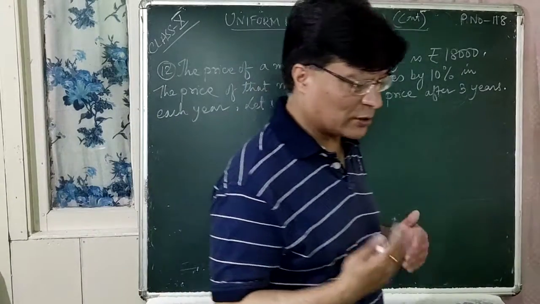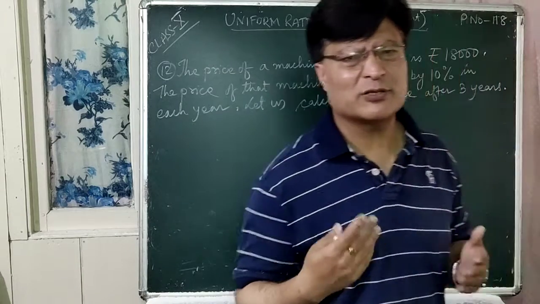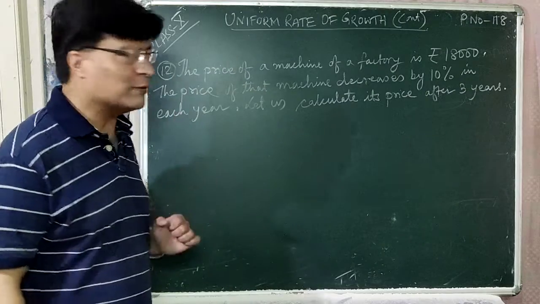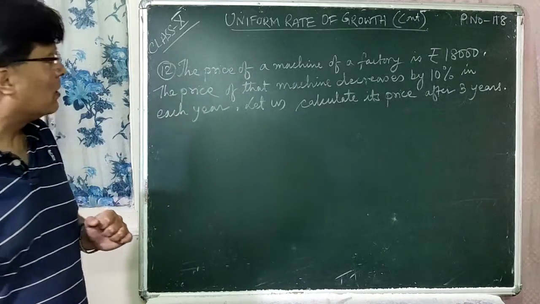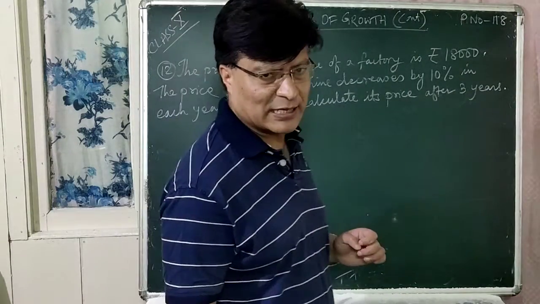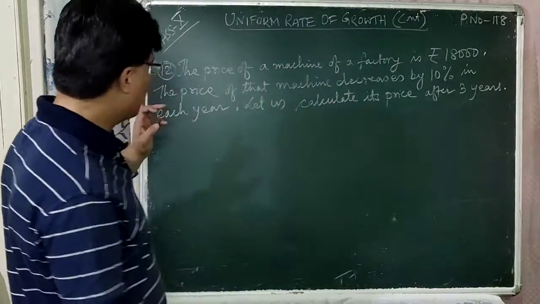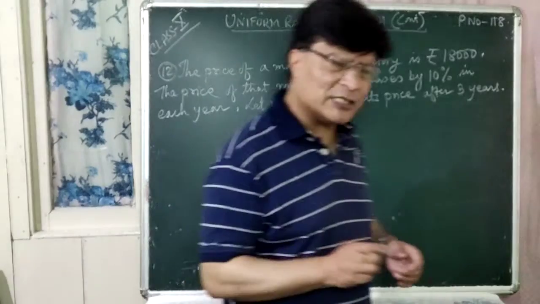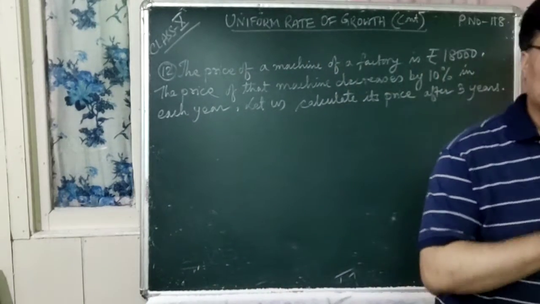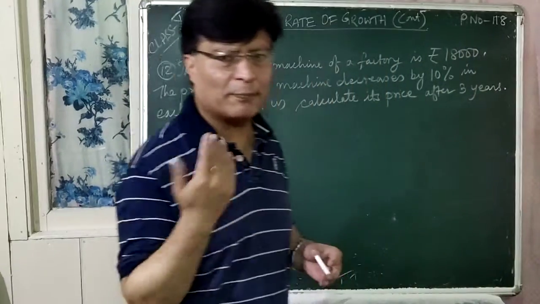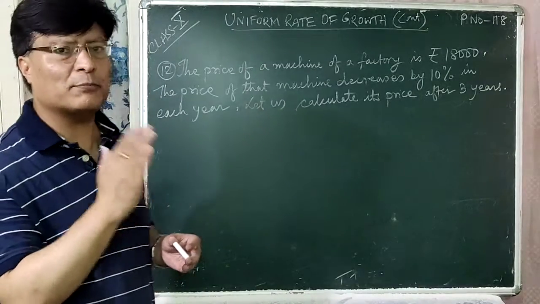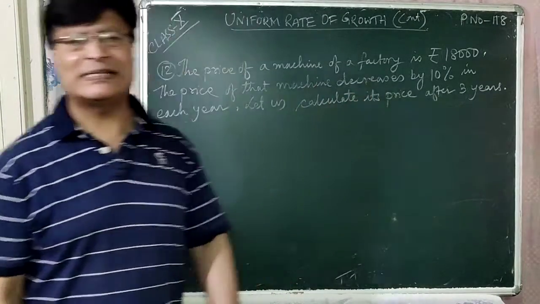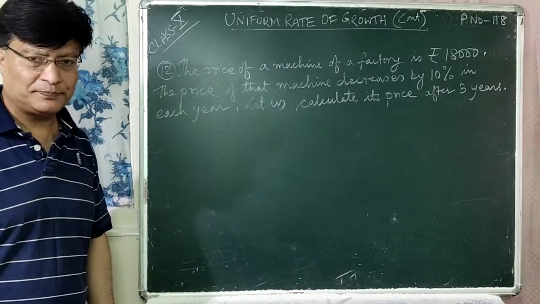Here too, the price of that machine decreases by 10% each year in comparison to the previous year.